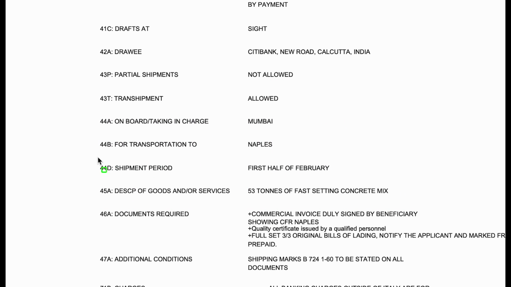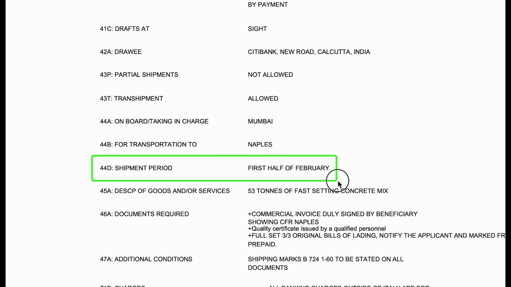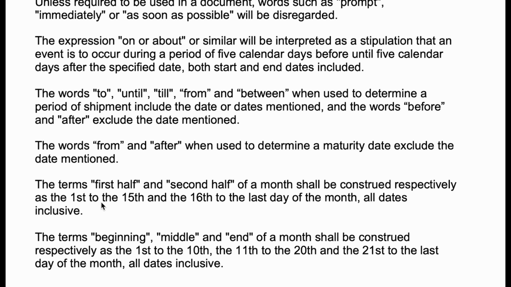For example, if the shipment period is mentioned as first half of February, then if the shipment is done on any of the days between 1st to 15th of February, then it's complying under UCP, right? By this, hope you got an idea about Article 3.